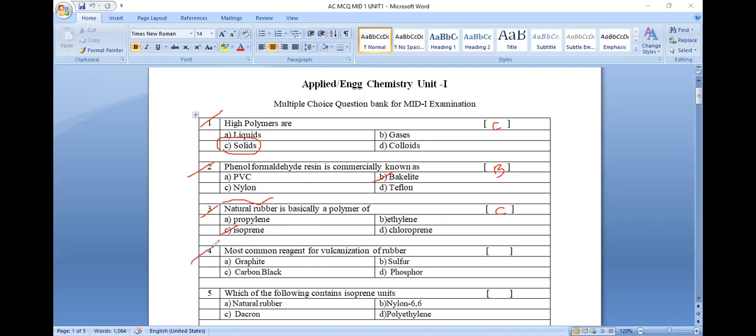The most common agent that is added during the process of vulcanization. During the process of vulcanization, to the natural rubber, we are adding sulfur. When sulfur is added to natural rubber, the sulfur-containing rubber is known to be vulcanized rubber, which contains crossed chain geometry. The answer will be B.